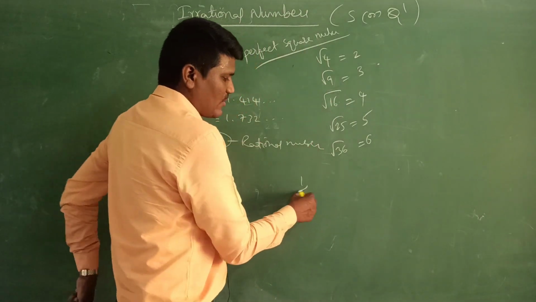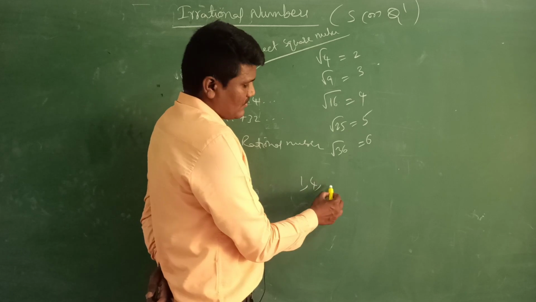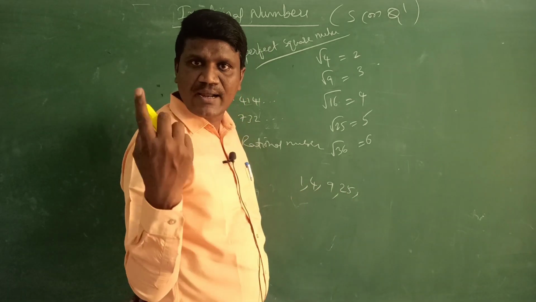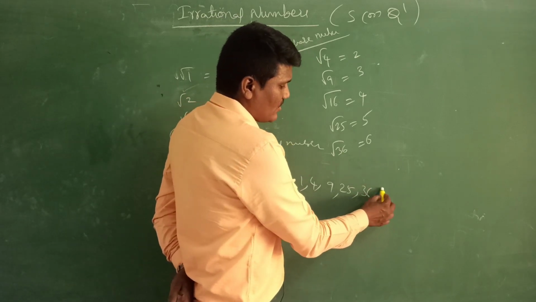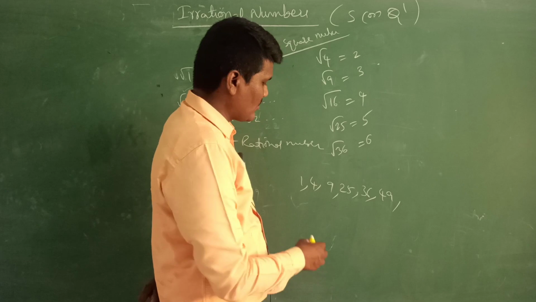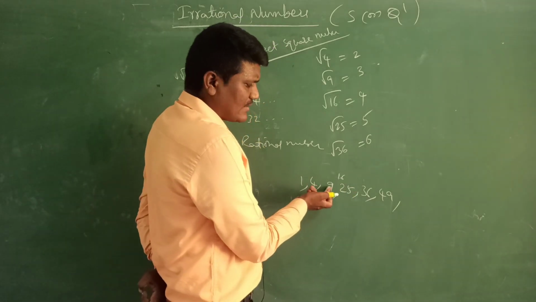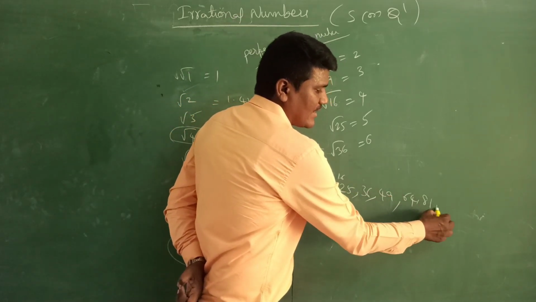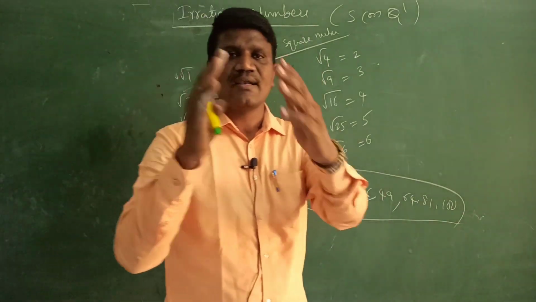We know that 1 is a perfect square number, 4 is a perfect square, which we can write as 2 square. 9 is a perfect square number, 25 is a perfect square number, 36 also. After 36, 49. So you can say 1 square, 2 square, 3 square, 4 square, 5 square, 6 square, 7 square, 8 square, 9 square, 10 square. These are all perfect square numbers.